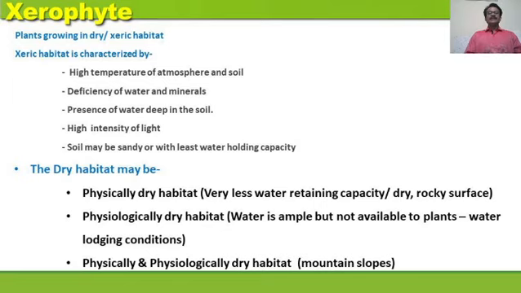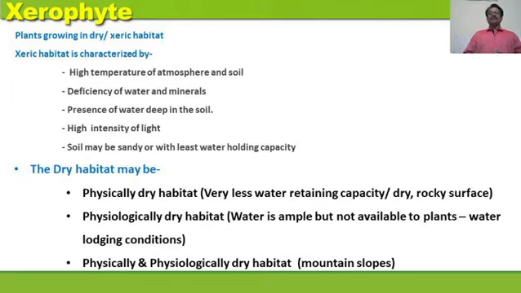Now these xeric conditions or xeric habitats may be physically dry or physiologically dry, or both physically and physiologically dry. So what exactly is a physically dry habitat? When the water retaining capacity of the soil is very less, such a condition is called a physically dry habitat. But if water is available in ample amount but is not utilized properly by the plants, such a condition is called a physiologically dry habitat.